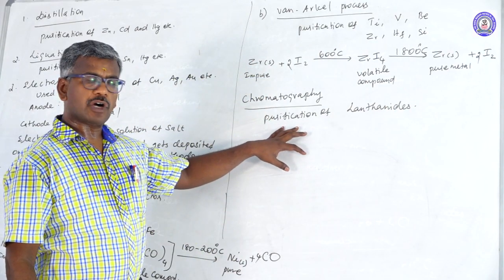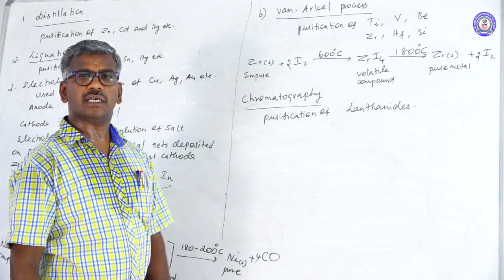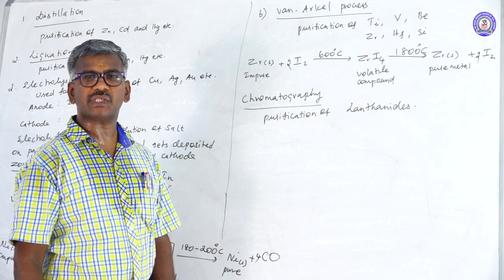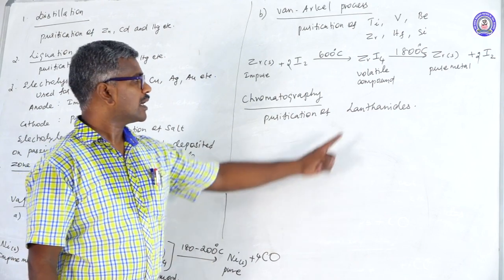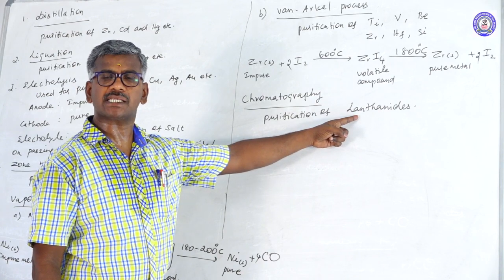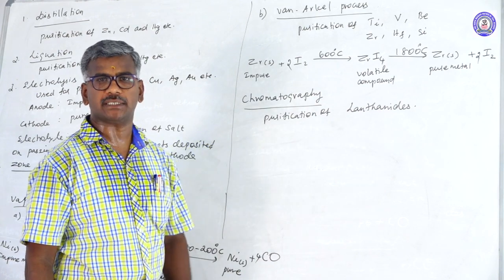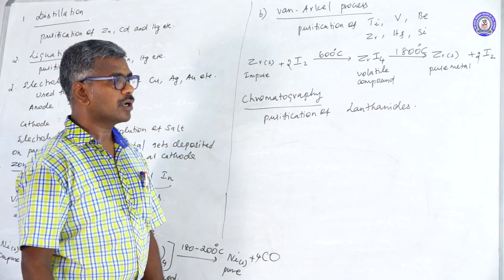This method is used for purification of lanthanides. It is based on the principle that different components of a mixture can be adsorbed on an adsorbent. Lanthanides are purified by an ion exchanger, where the ion exchanger acts as an adsorbent. This process is known as chromatography. Another method: the Mond process.